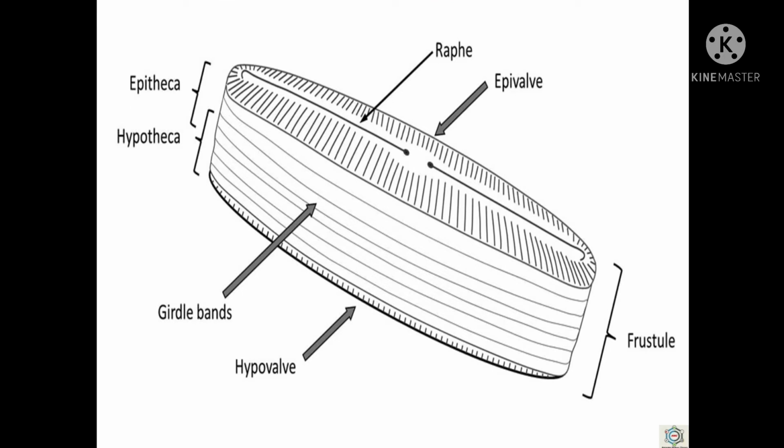The cell wall is composed of two overlapping halves or theca that fit together like the two parts of a soap box. The upper half, the lid, is called epitheca and the lower half, the case, is called hypotheca. The outer covering possesses very fine markings, pits, spots and ridges.